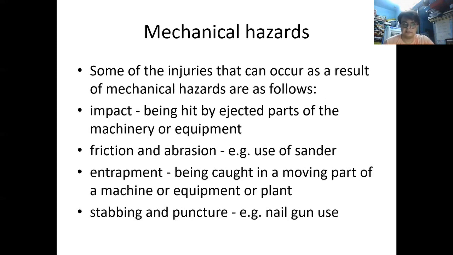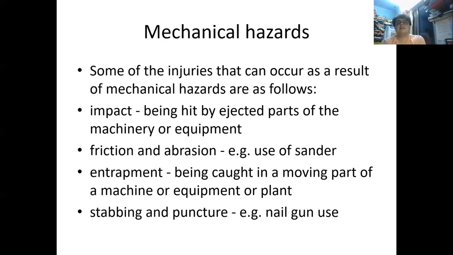Next is friction and abrasion. Example, the use of a sander. We all know that because of wear and tear, because of lack of friction or too much friction, abrasion, a mechanical hazard can take place. Basically, friction will affect the movement of the machine. Through the working of the machine, abrasion will reduce the life of the machine. The more the abrasion, the more the usage, the lesser the age. So this is how friction and abrasion come into it.